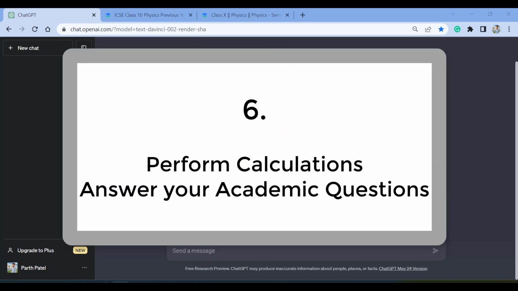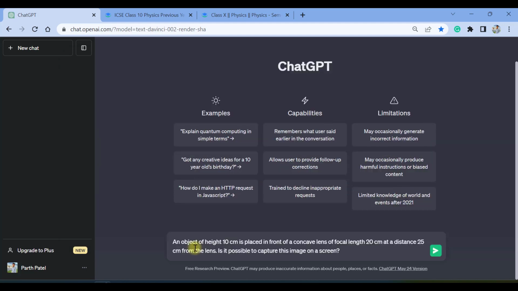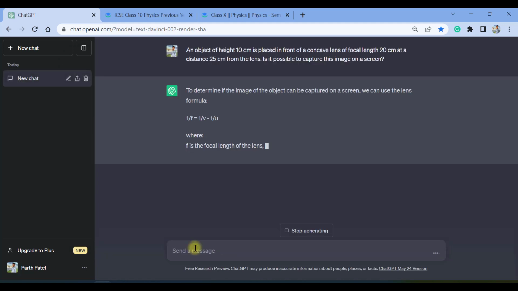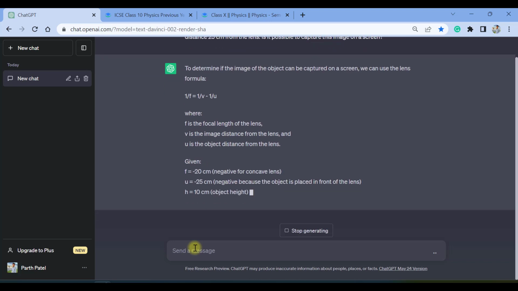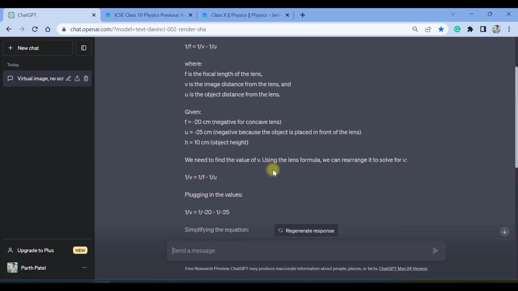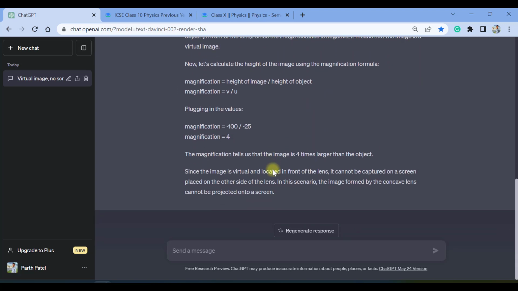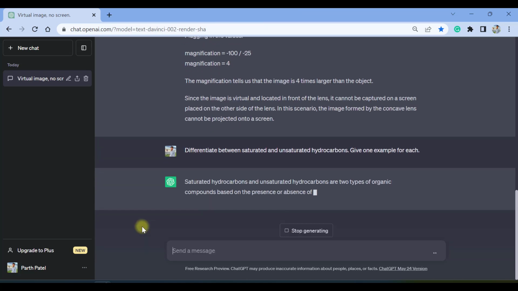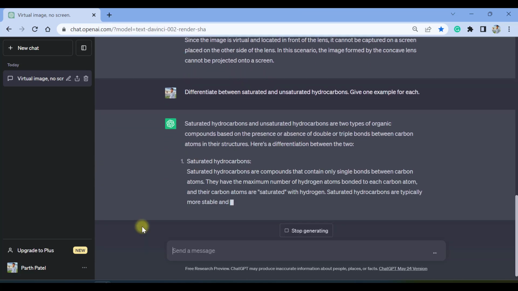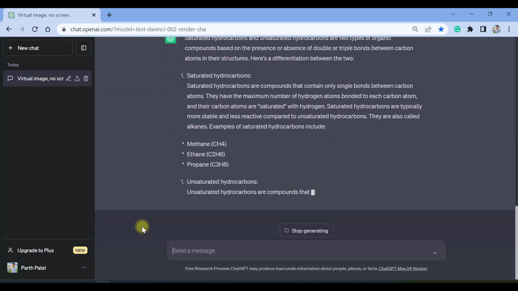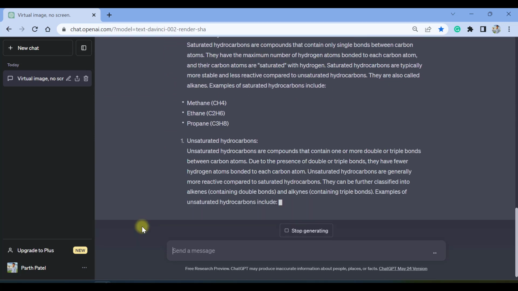One interesting feature which I personally like about ChatGPT is that it can become a problem solver. Yes, you can ask any question to ChatGPT and it can answer your questions very easily. For example, here I have asked a question of physics and this is how ChatGPT has responded to it. And let me ask another question about chemistry. So this is how ChatGPT has responded to the chemistry question.